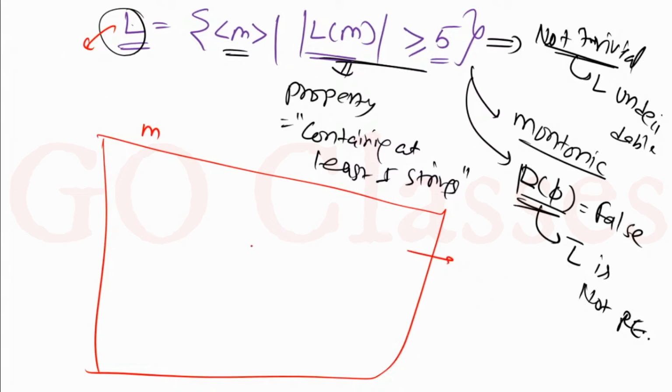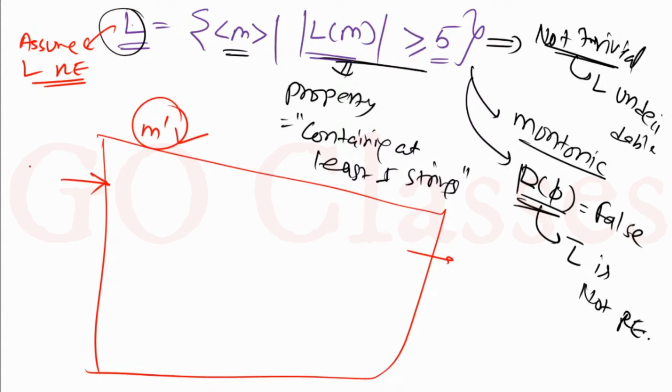This is the only point. Can I guarantee that I will halt and say yes for members? So let's assume this is my M dash, and let's assume L is RE. If L is RE, then I have M dash, and this M dash, what it will do, if you give